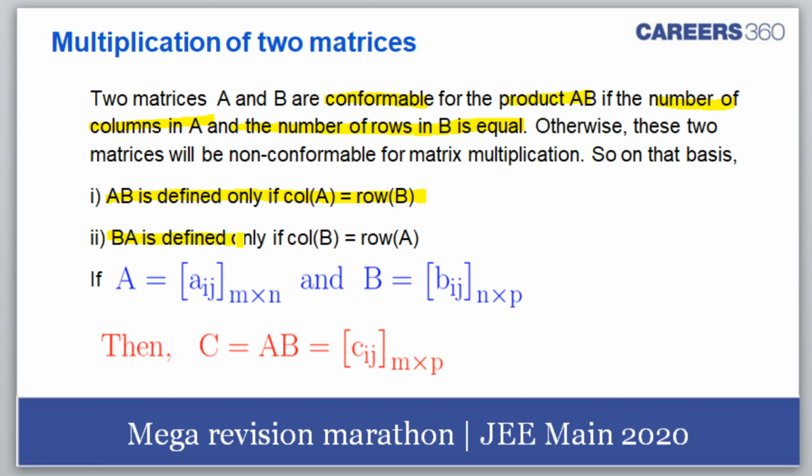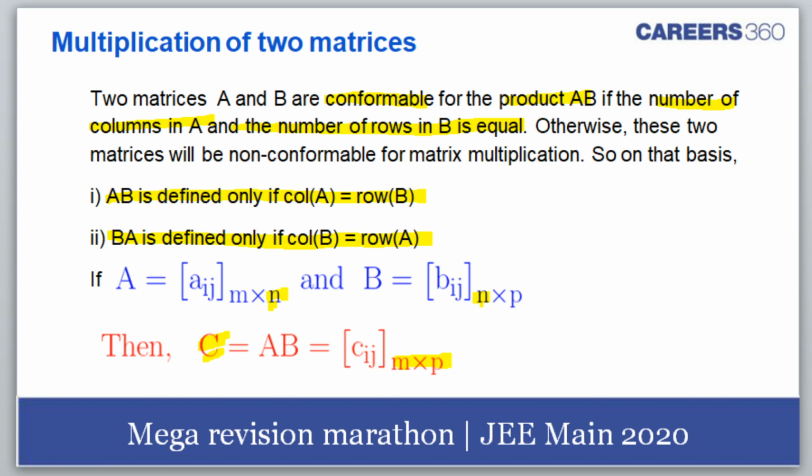Okay. BA is defined only if the number of columns of B is equal to the number of rows of A. Senthil, no problem. Join us. We are only at multiplication. So A is m cross n. So here we realize that to define AB, the number of columns here and the number of rows here should be equal. So it results into a matrix which is m by p. This results into this product. So this is about multiplication.